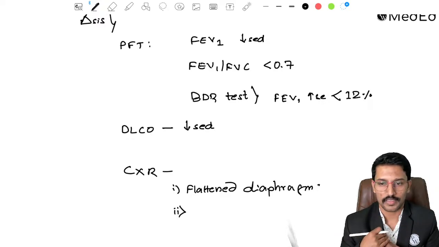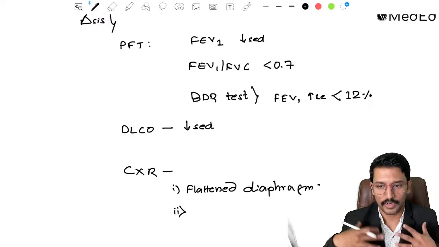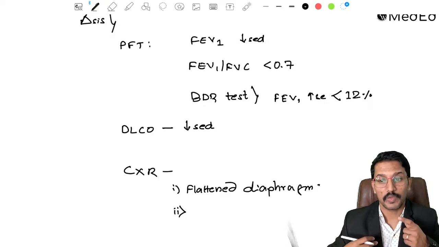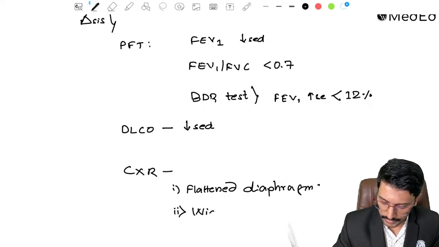The second finding I will see is, once the air is trapped in the lungs, right? It's an obstructive lung disease. They are finding it difficult to exhale. So the air is getting trapped in the lungs. So the net result is the lung volume expands. So obviously the rib spaces will widen. So we will see widened rib spaces.